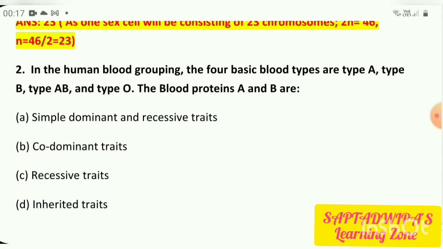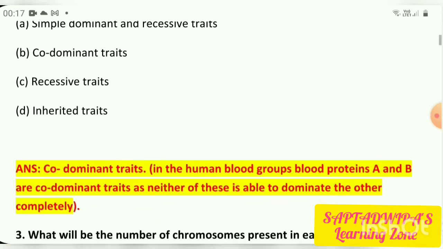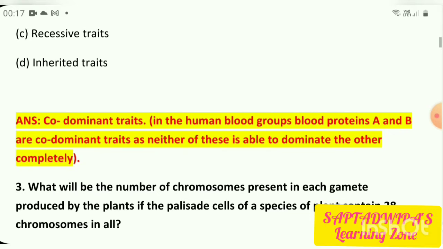So what is playing a role here? A factor of codominance is playing a role here. That means our answer will be that the blood proteins A and B are codominant traits. They are codominant traits.